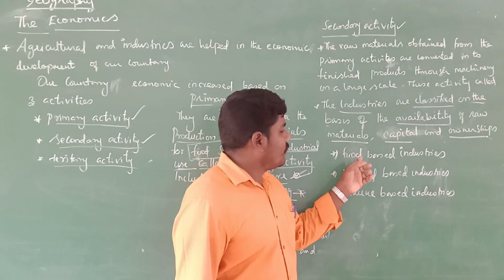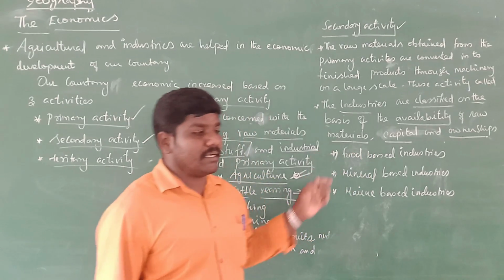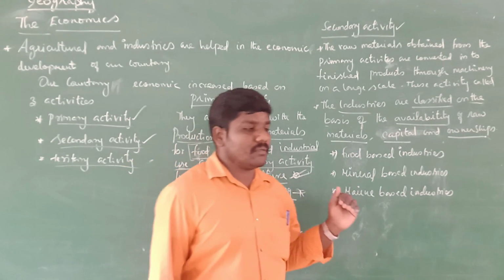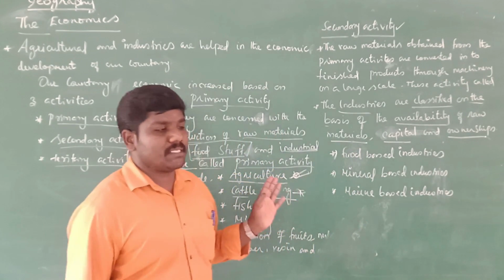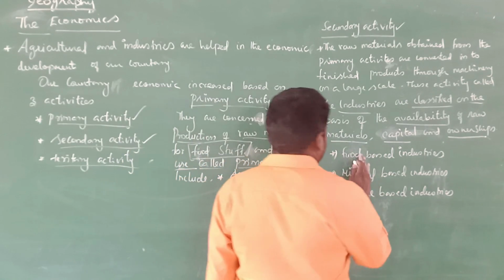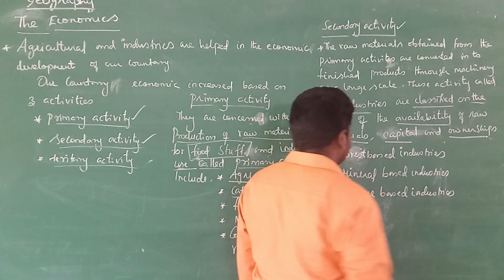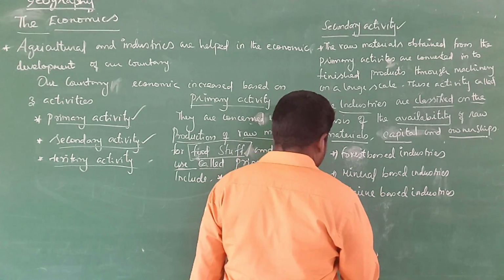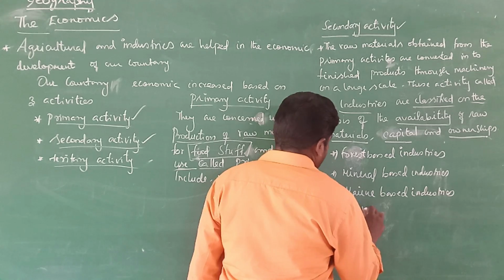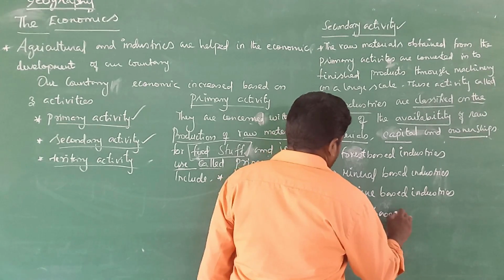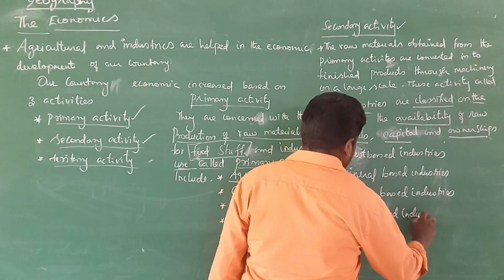So first of all, food based industries. Most of the food based industries produce food products. Then forest based industries, and then the last one, agro based industries.